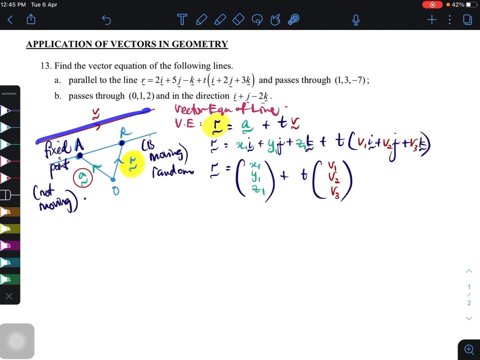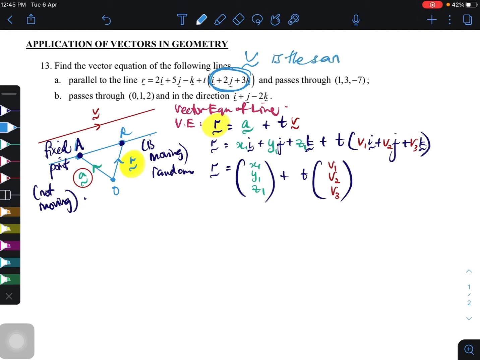Jadi maksudnya dekat sini kita kena merujuk kepada vektor v yang kita kena rujukkan, dan dari situ, oh aku faham sekarang ni, vektor dia akan sama. No matter what, the vector will be the same.